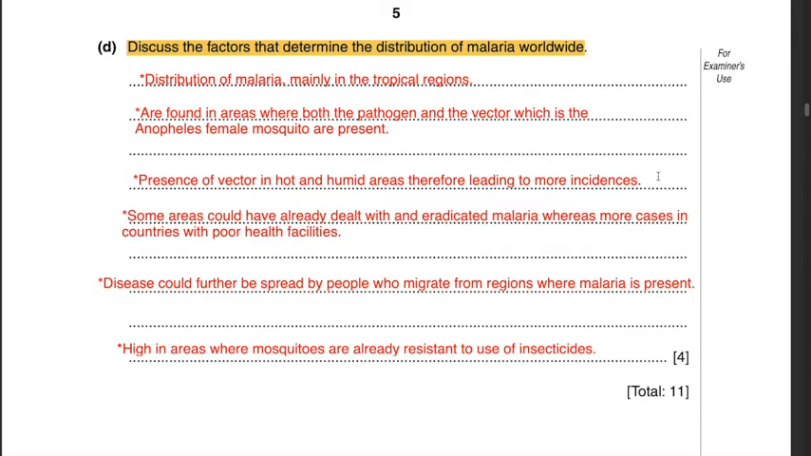Disease could further be spread by people who migrate from regions where malaria is present or is endemic. Then malaria could be present in areas where mosquitoes are already resistant to use of insecticides, therefore determining the distribution of malaria worldwide. So these are some factors that could affect where malaria is found often and where it is found least. So you could write 4 key points from the list given over here, and that would earn you 4 marks.